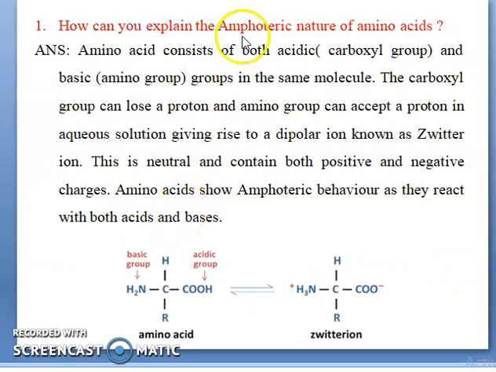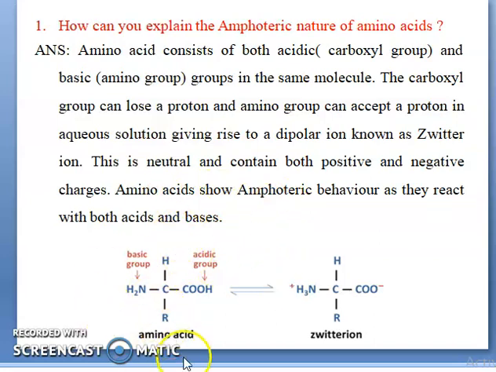How can you explain the amphoteric nature of amino acids? You should know what amphoteric means. The amino acid contains both an acidic carboxyl group and a basic amine group in the same molecule. The carboxyl group loses a proton and the amine group accepts it, so in aqueous solution it gives a dipolar ion known as a zwitterion. It is neutral and contains both positive and negative charge, so the amino acid shows amphoteric behavior and reacts in both acidic and basic conditions.